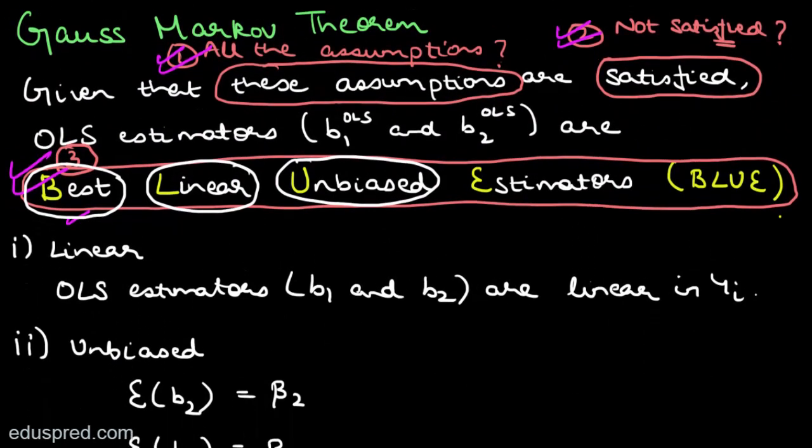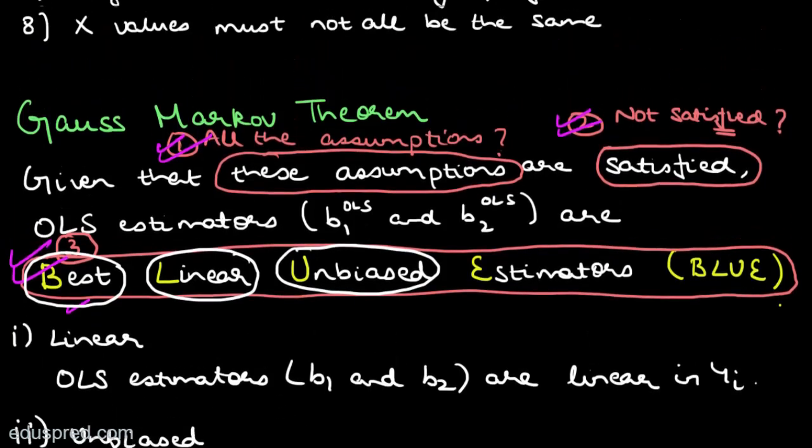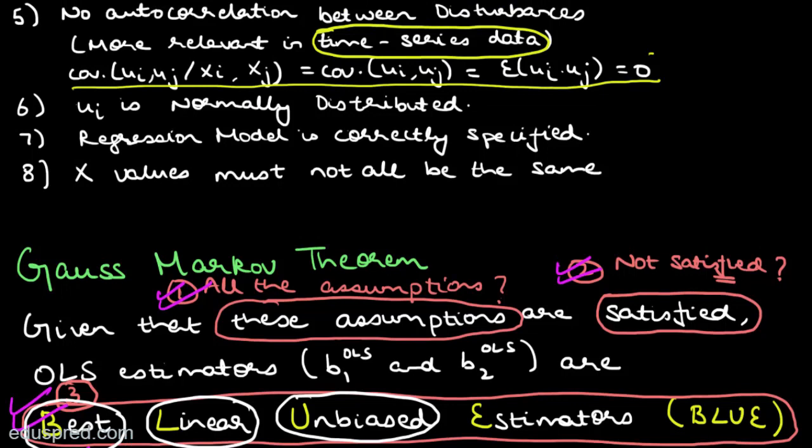Now let's discuss the first and the second thing as well. The first question that we have in mind is: do we have to make sure that we satisfy all the assumptions if we want the OLS estimators to be BLUE? Well, the answer is no. For the OLS estimators to be BLUE, we do not need assumption number 6. So we do not need the disturbance term to be normally distributed to prove that the OLS estimators are BLUE.